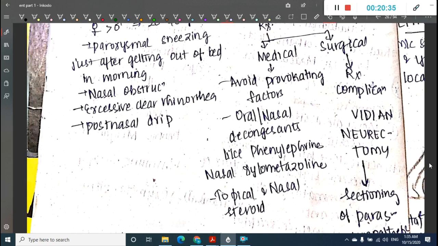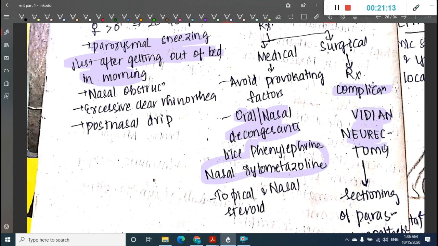In this medical treatment, we should avoid the provocative factors, and you should give oral or nasal decongestants, which include phenylephrine or nasal xylometazoline. The main thing is we should avoid the provocative factors. The important thing here is paroxysmal sneezing just after getting out of bed, which suggests parasympathetic overactivity. Surgery is mainly to treat the complication.